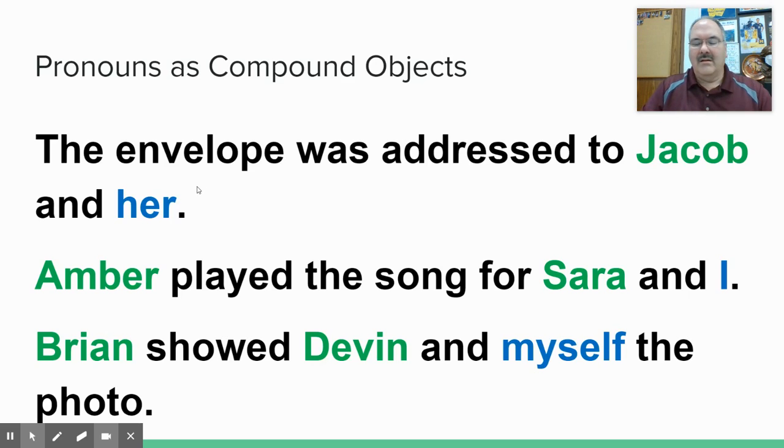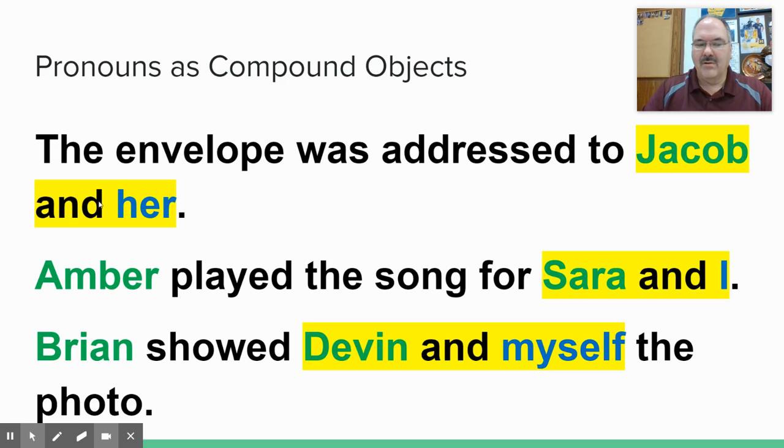So how do you test it when it's a compound again, right? Because there can be compound objects just like there can be compound subjects. It's the same process. The envelope was addressed to Jacob and her. Amber played the song for Sarah and I. Brian showed Devin and myself the photo. Notice these are compounds, right? Jacob and her, Sarah and I, Devin and myself. Those are the compounds in those sentences.